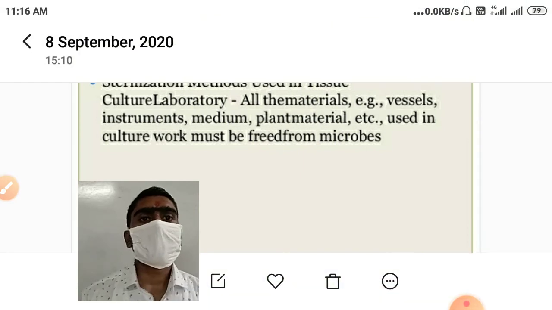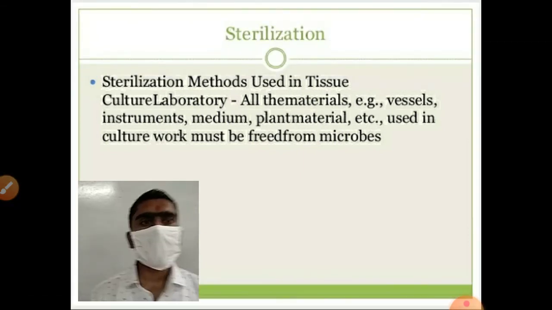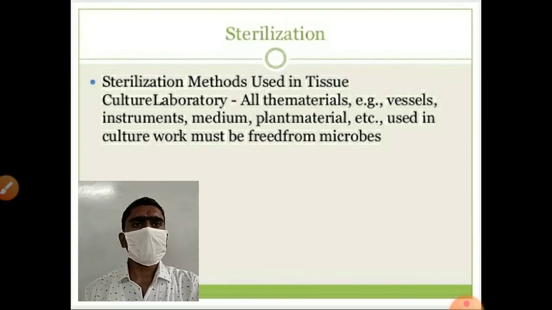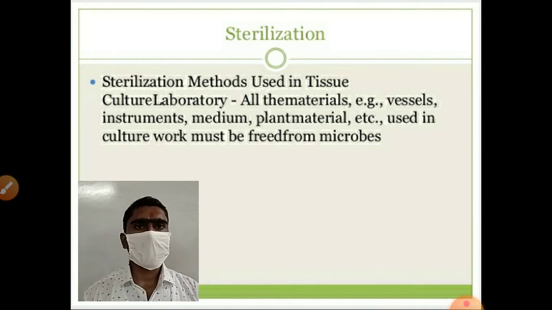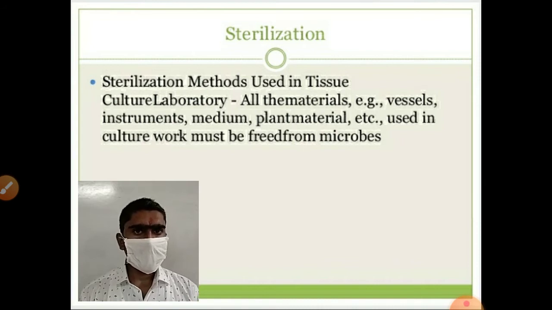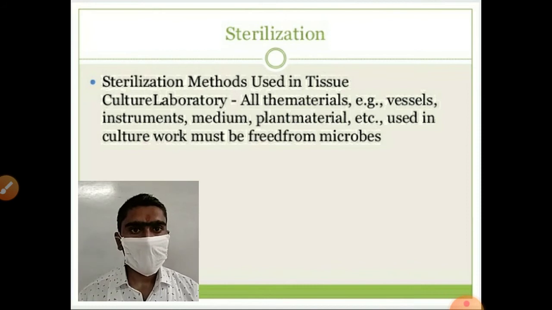After that, sterilization. Sterilization means making a microbe-free environment. Whatever experiment we are doing in vitro, everything is going on inside the laboratory. Tissue culture is the technique in which we grow plants inside the laboratory, on artificial medium.